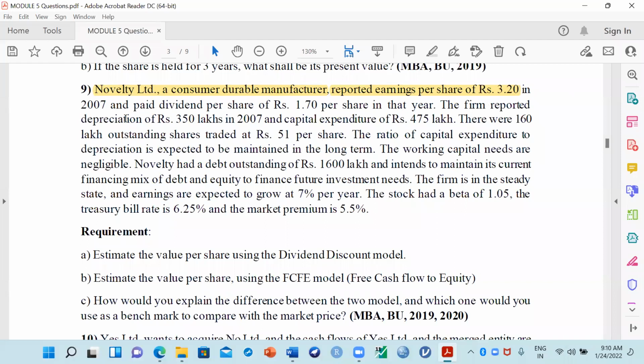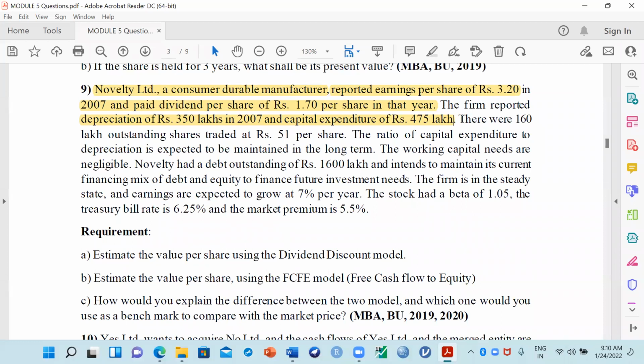The firm reported depreciation. Let me highlight this one. Dividend also they have paid in that particular year, 1.70 per share. Next, the firm reported depreciation of rupees 350 lakh in 2007 and a capital expenditure of 475 lakhs in the same 2007. These are very important. The company has charged depreciation of 350 lakh rupees in 2007, and at the same time they have also incurred capital expenditure.